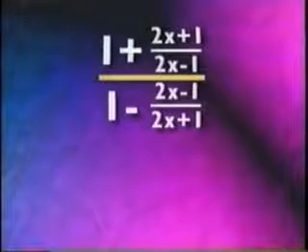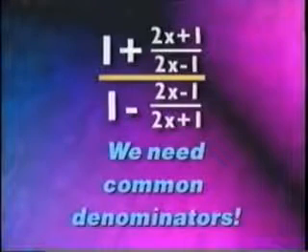Normally, we would invert and multiply. But that requires the top and bottom to be in a standard form. So the first step in this problem is to put the top and bottom into a standard form. Now, the top and the bottom involve addition and subtraction. So to put each into the standard form, we need common denominators.